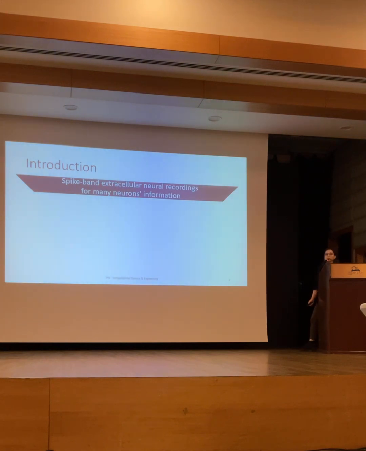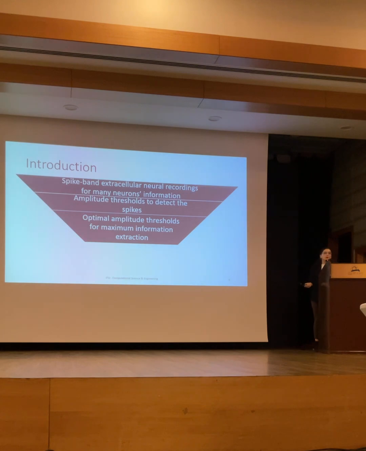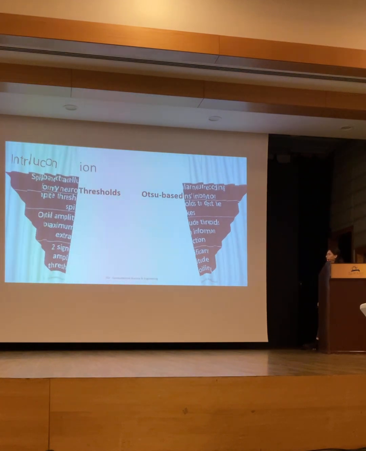Spike band extracellular neural recordings provide us a wealth of information from multiple neurons. Amplitude thresholds are widely used to detect the spikes from those complex data. In our pursuit of extracting the maximum information, the optimal amplitude threshold method becomes crucial. In this presentation, I will highlight 2 significant amplitude threshold methods, and now let's look at them closely.